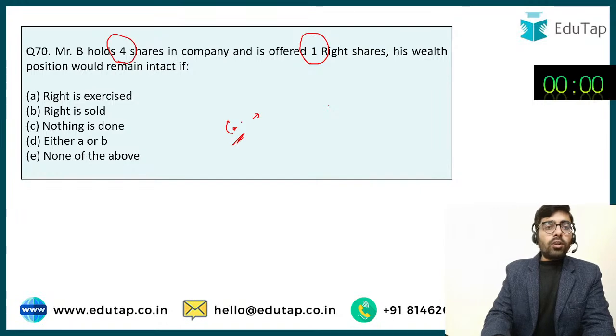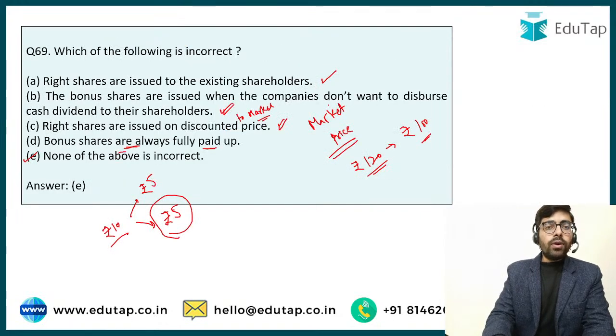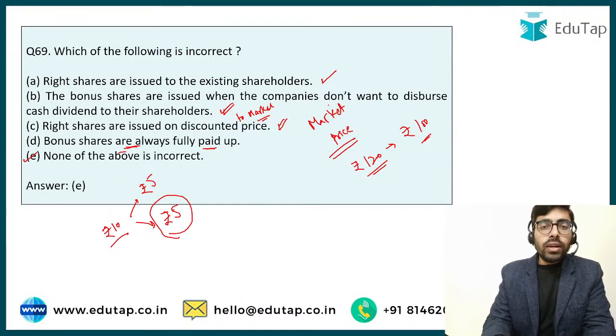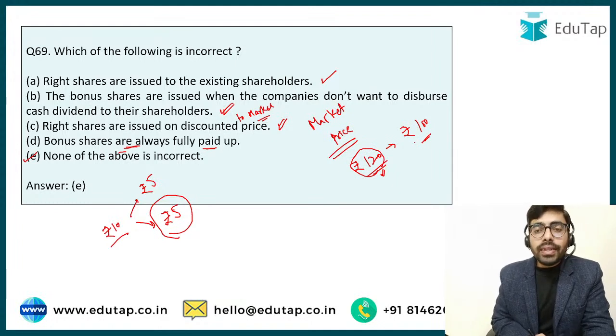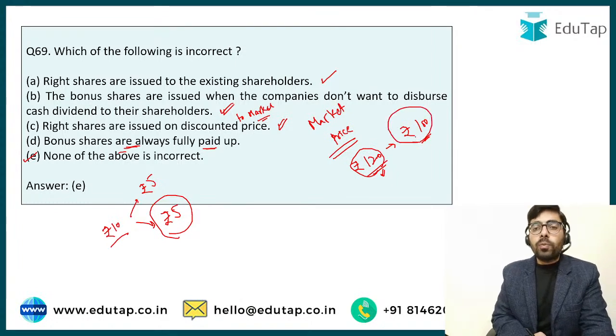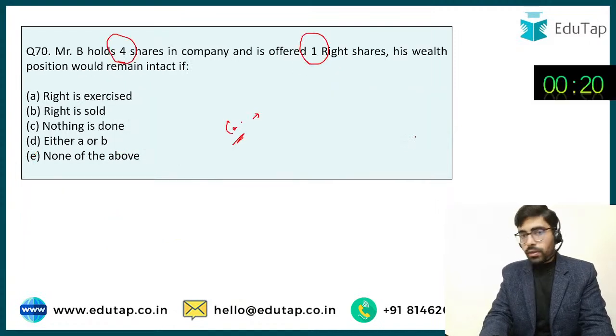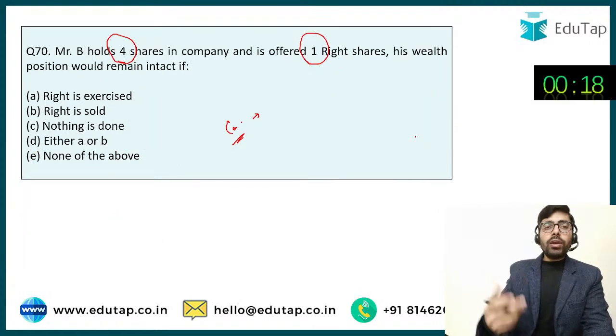Tejaswini is saying, please explain option number C. Option C was right shares are issued on discounted price. इसका मतलब है कि the market price, if it is rupees 120, the company is going to make a right issue at less than the market price, maybe at rupees 100 or rupees 110. If still any doubt remains in this question, we will come to this question at the end. Don't worry, guys.